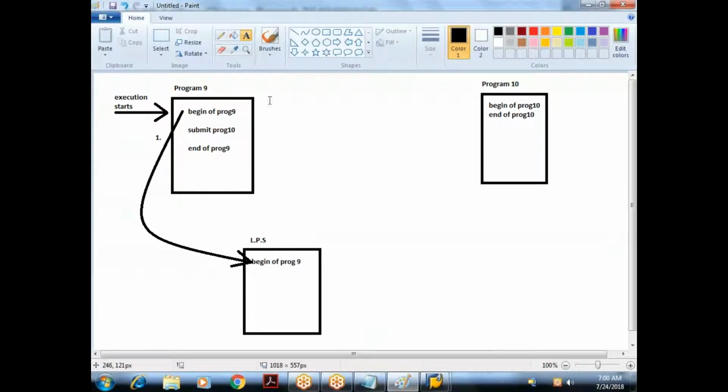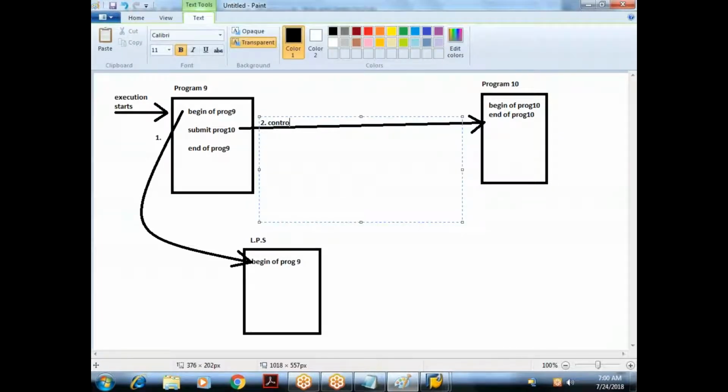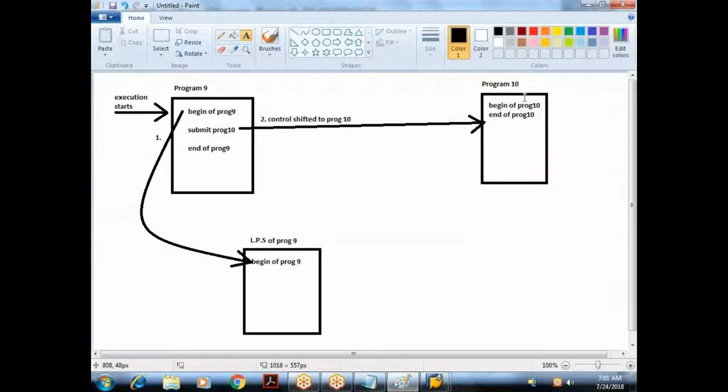Then you are saying submit program 10 now. When I say submit, what happens? Control jumps to the target program. Whenever I say submit, control will jump to a target program. So this is my second step: control shifted to program 10. Understood? Control is shifted to program 10. This is the LPS, output screen of program 9, keep that in mind. So when the second statement is executed, control is shifted to the target program, and it will start the execution of the target program.